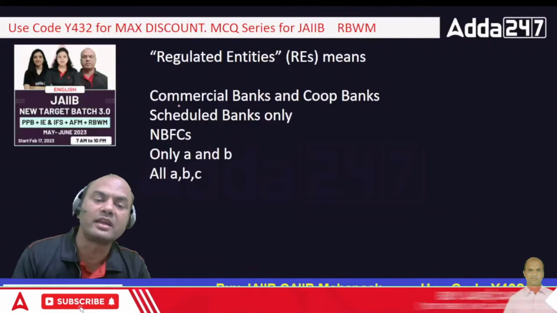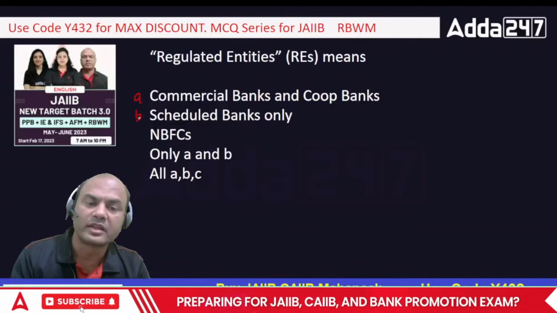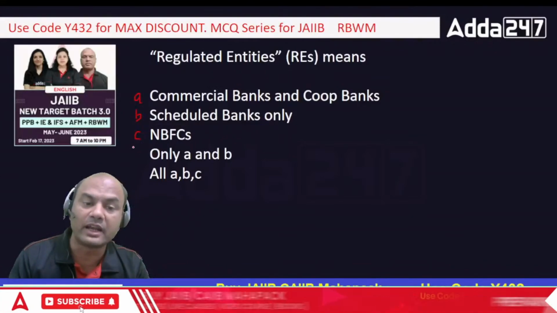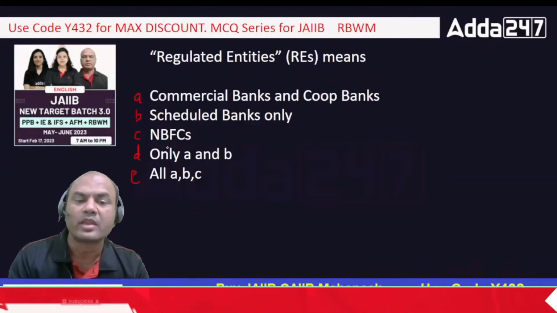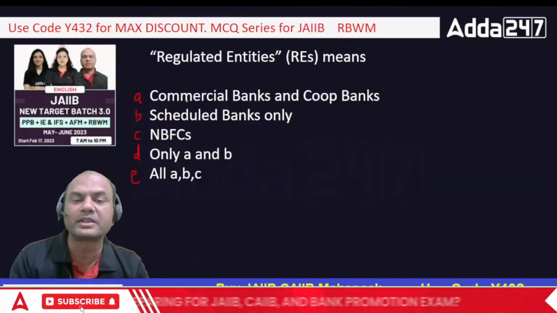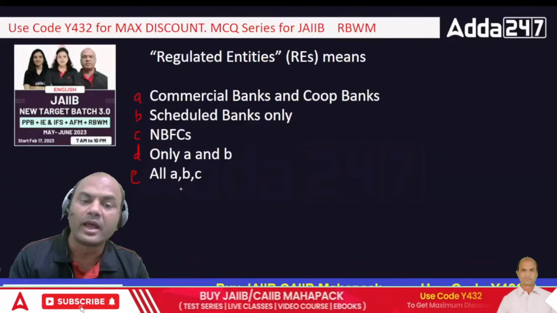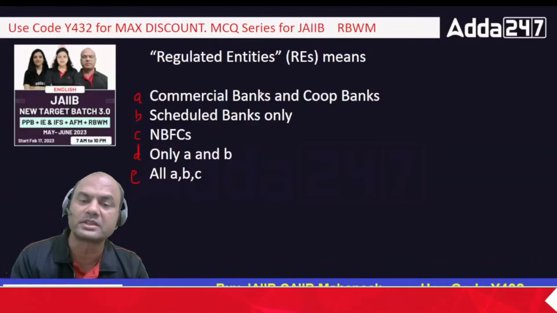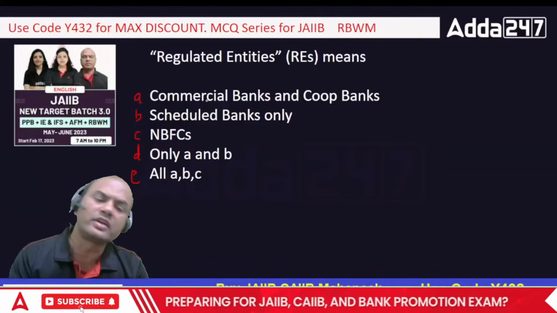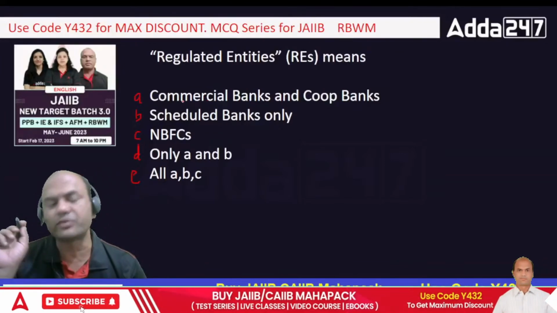So let me write A and B over here, right? A, B, C and D and E also. There are 5 options now. E: only A and B means commercial banks, cooperative banks and scheduled banks. And the last one is A, B and C: all of these, scheduled, commercial, cooperative, NBFCs. So what is the correct answer? Either it's D or E. That's what you have to answer.